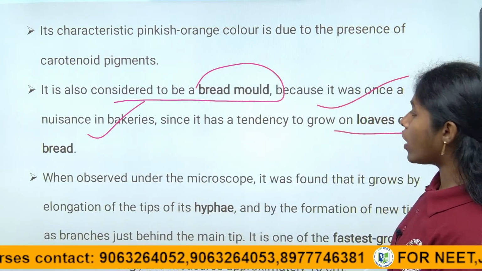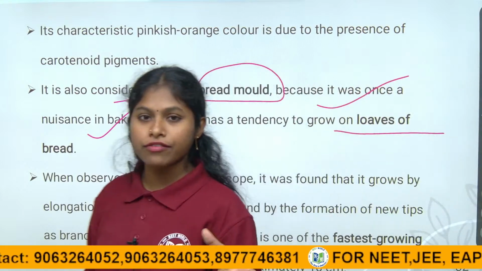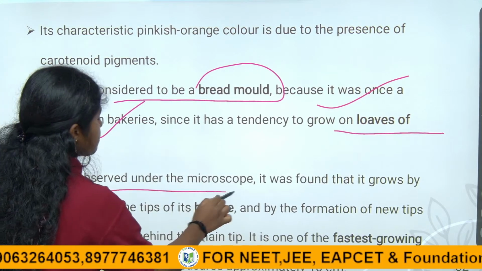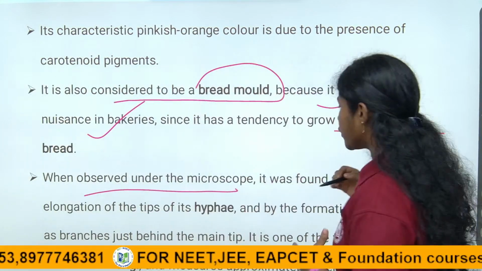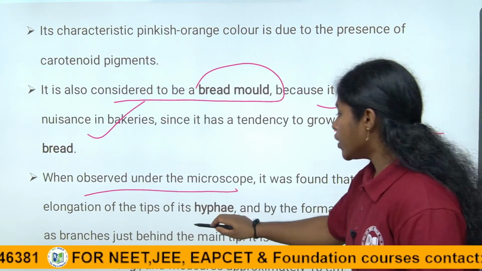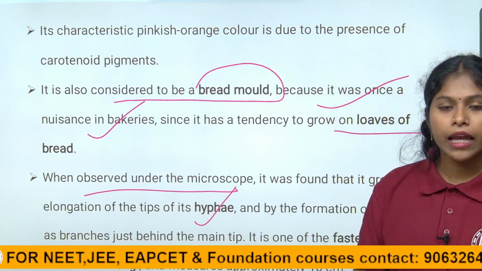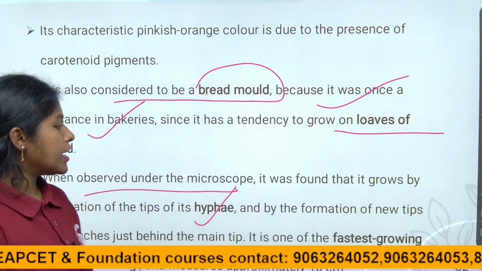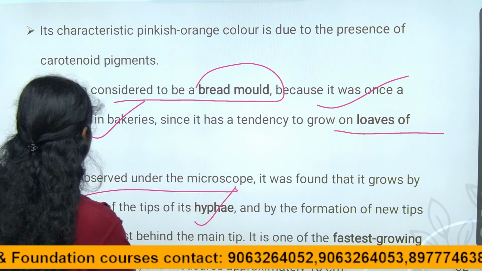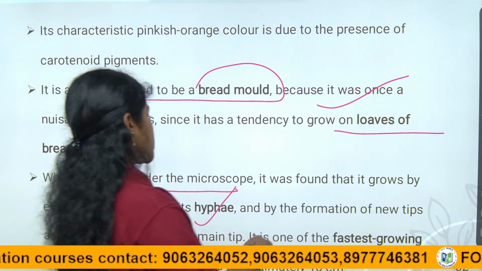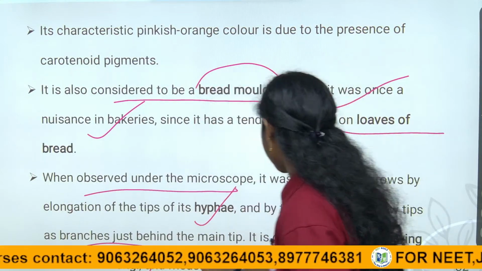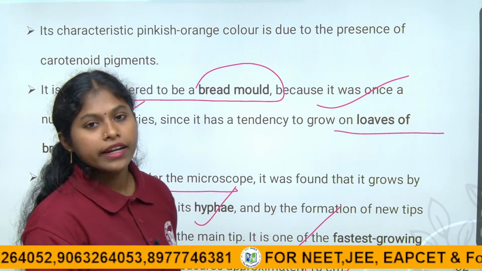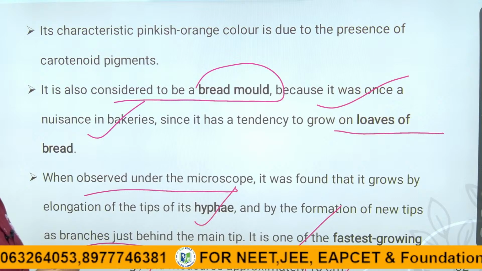They have a tendency to grow on loaves of bread in large amounts, because bread usually has high moisture content. When we observe it under the microscope, it is found that it grows by elongation of the tips called hyphae. Under the microscope, the hyphae appear, and then we can say whether the hyphae are aseptate or septate. Right, children? They grow fast in moist places. Being fast-growing filamentous fungi, they measure approximately 10 centimeters. How many centimeters will it be? It will be 10 centimeters, children. So this is about the cell structure.